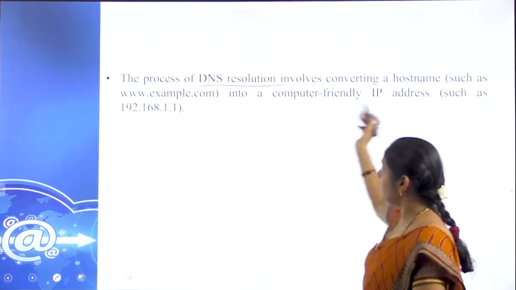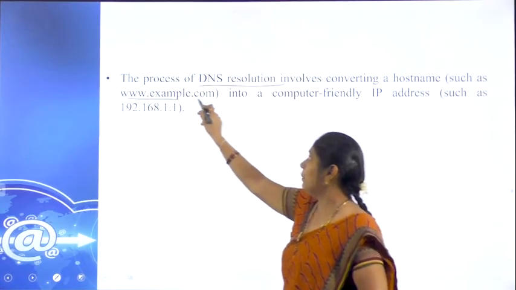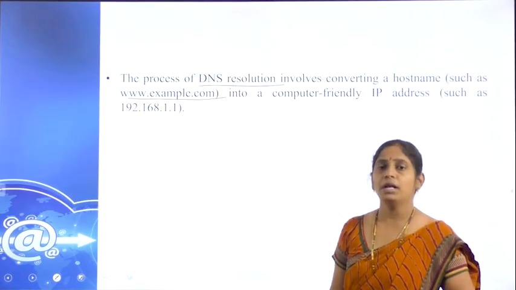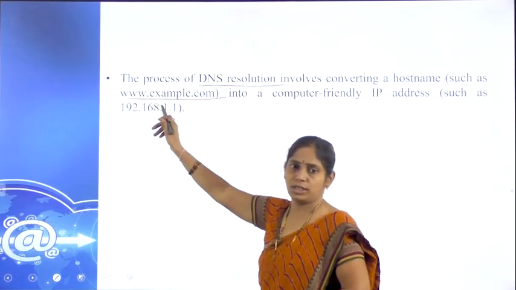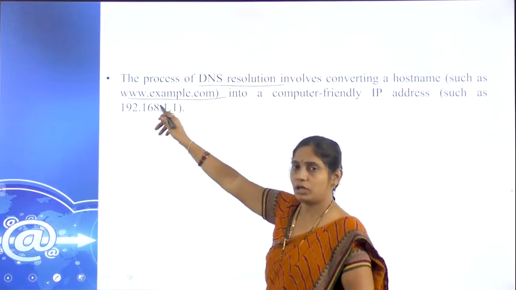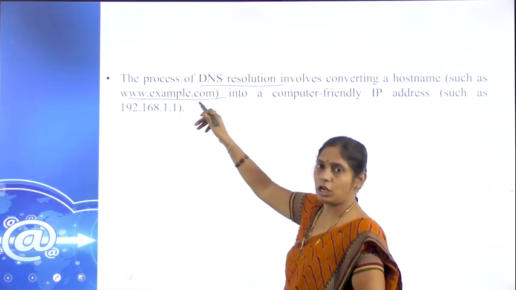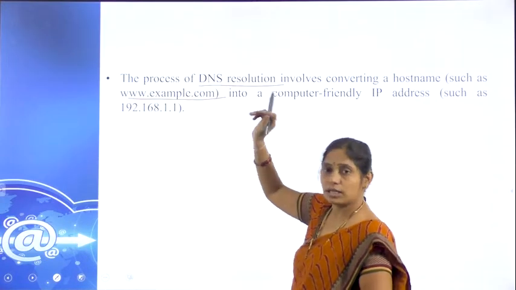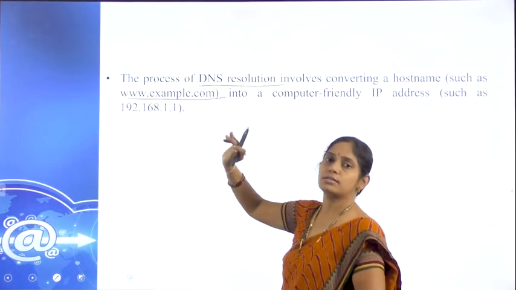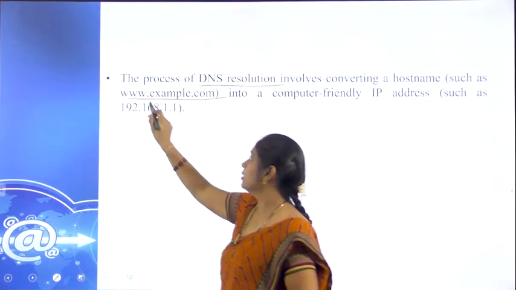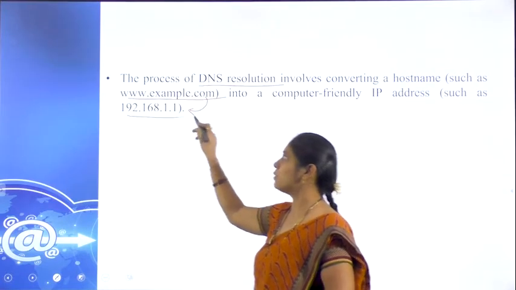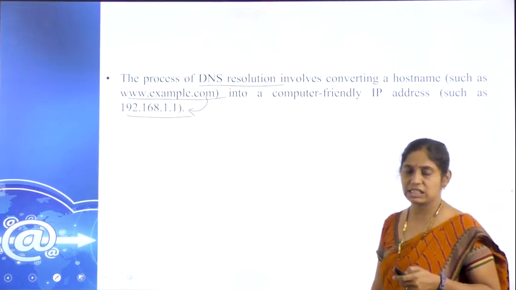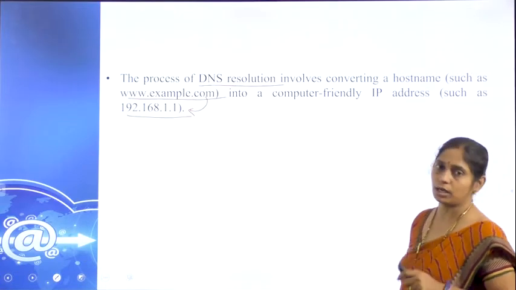See, for example, www.example.com. Likewise, we will start searching. We only type www.example.com. The resolver converts this name form to the IP address form as 192.168.1.1.